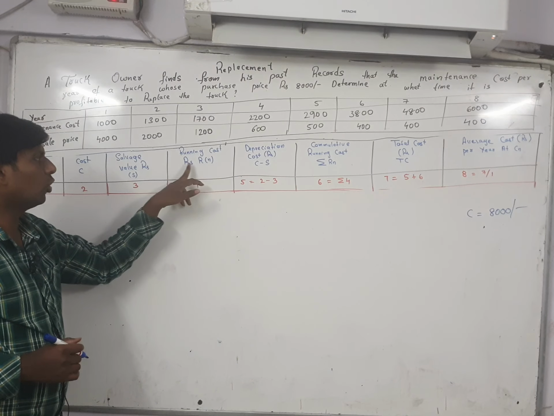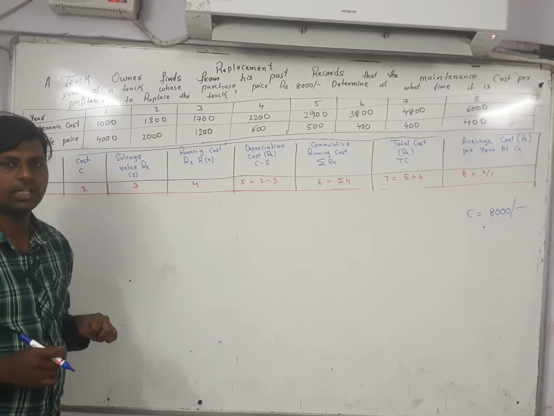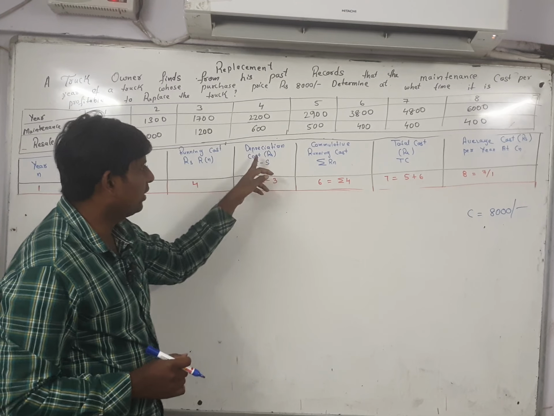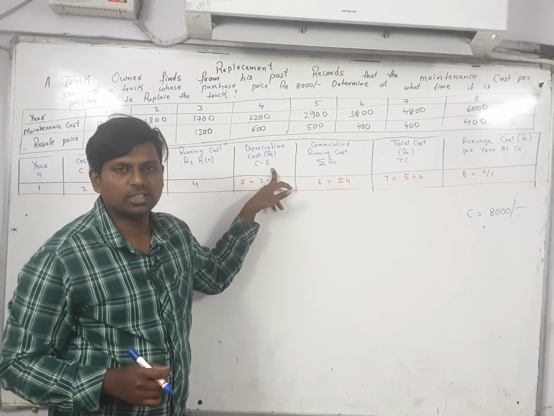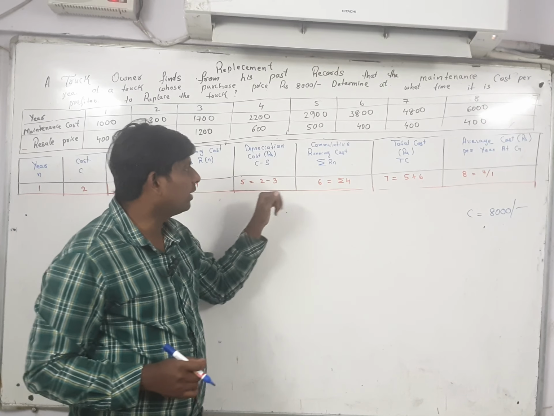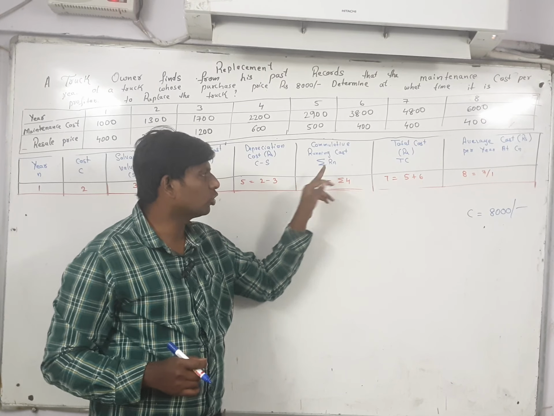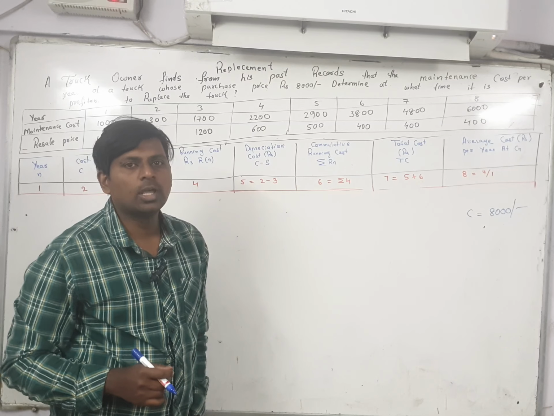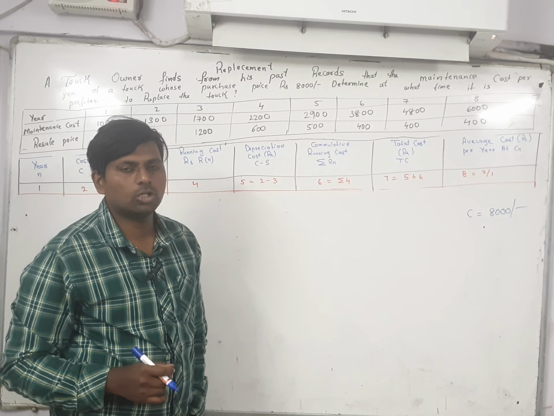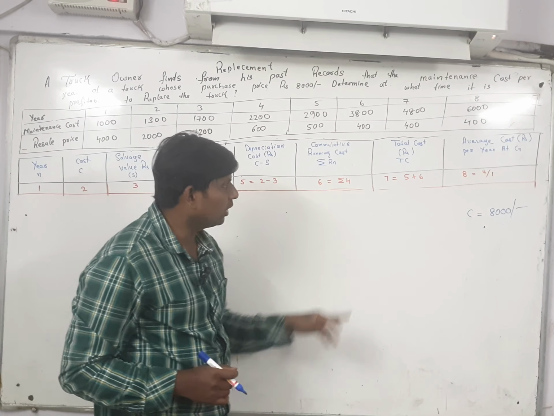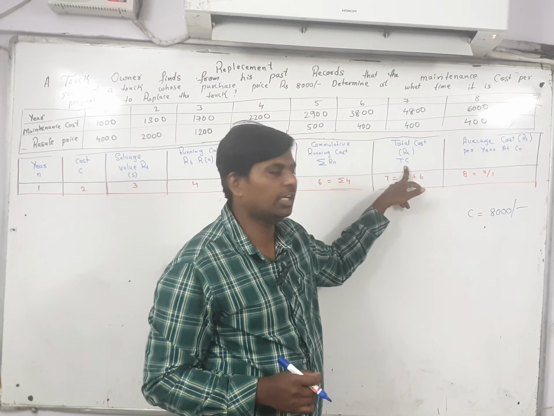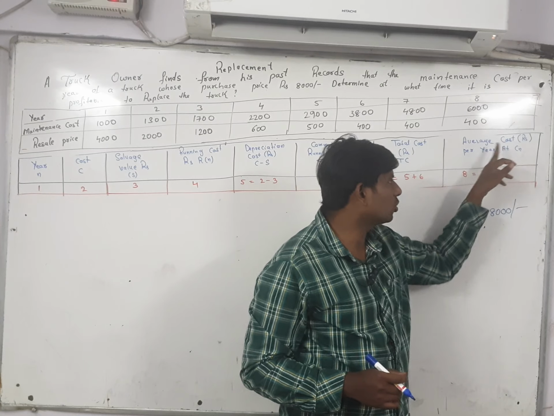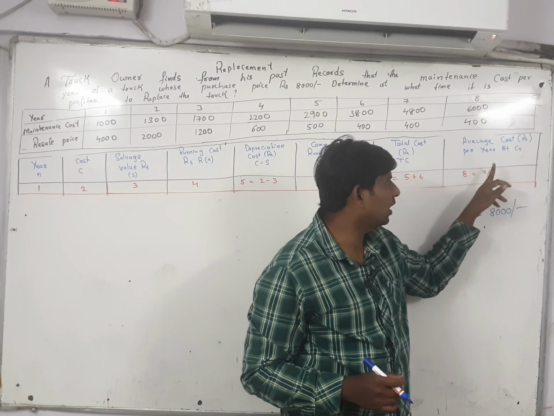Next one is the running cost. Running cost is designated with the letter R. Next one is the depreciation cost. Depreciation can be written as C minus S. Next one is the cumulative running cost, the summation of R. Next one is the total cost, which can be written as TC. Next one is the average cost per year.